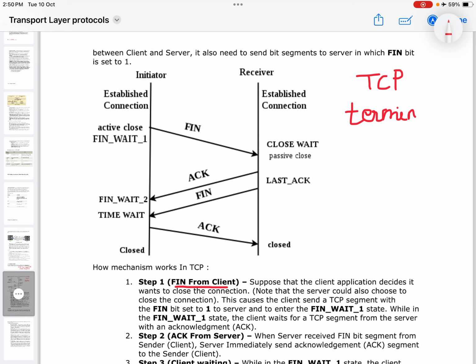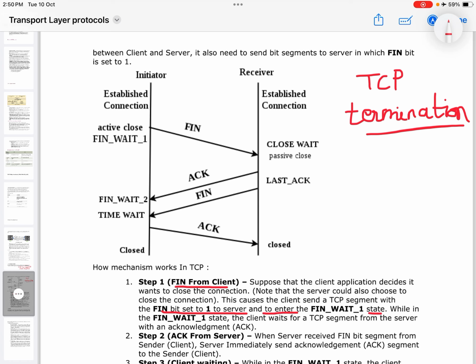So suppose the client decides that it wants to terminate the connection. It wants to close the connection. Note that the server could also choose to close the connection. So either the client can choose or the server can choose. This causes the client to send a TCP segment with the FIN bit set to 1 to the server and to enter the FIN wait 1 state.